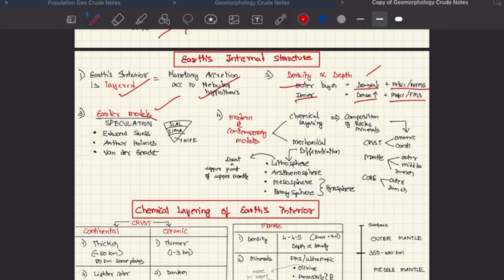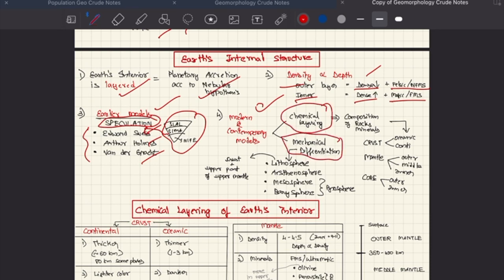Earlier models were based on speculations given by Edward Suess, Arthur Holmes, and Van der Gracht. The CNIFE model is given by Edward Suess. Modern contemporary theories are of two types: chemical layering and mechanical differentiation. Chemical layering talks about composition of rock minerals and gives three layers: crust, mantle, and core. They have oceanic crust and continental crust, outer, middle, inner mantle, outer and inner cores. According to mechanical differentiation, we have lithosphere, asthenosphere, mesosphere, and barosphere. Lithosphere is made up of crust and upper part of upper mantle.